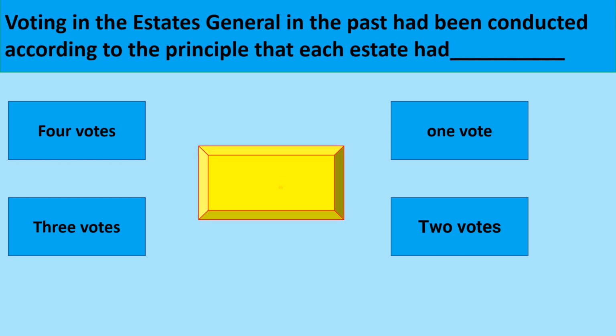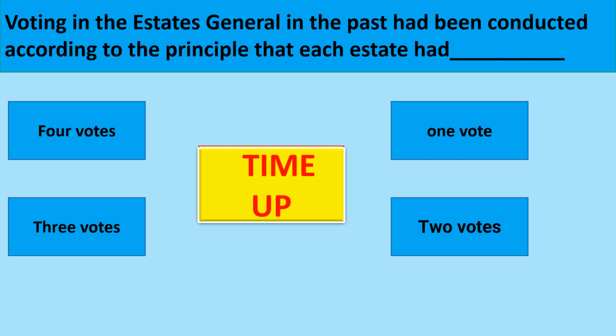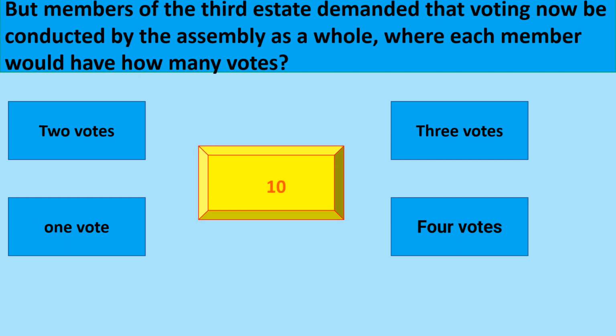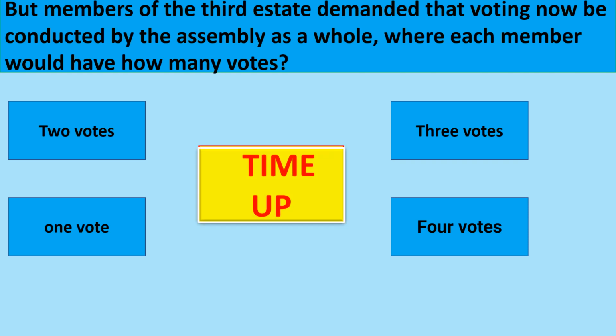Voting in the States General in the past had been conducted according to the principle that each estate had one vote. But members of the third estate demanded that voting now be conducted by the assembly as a whole, where each member would have how many votes?